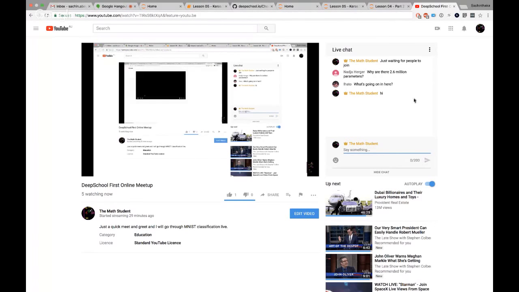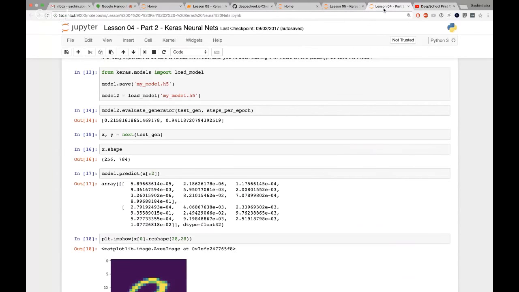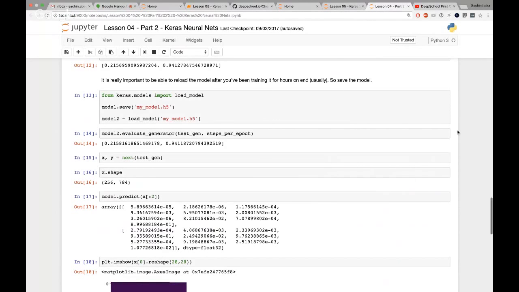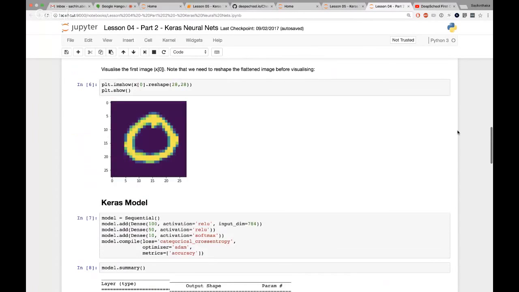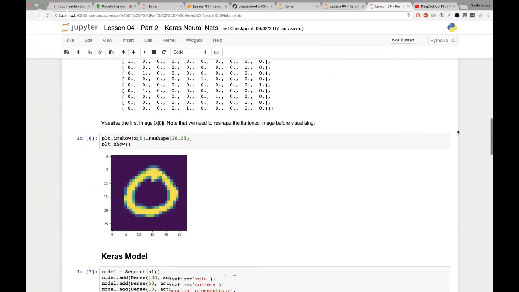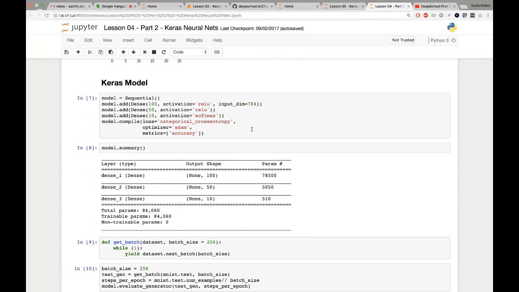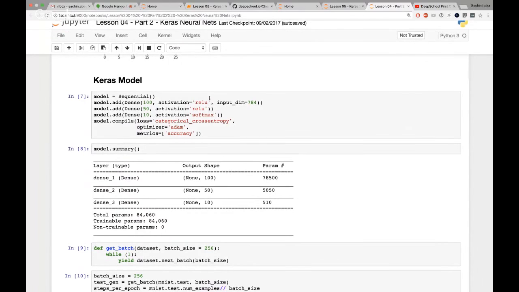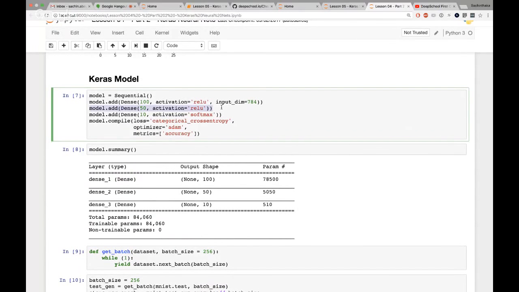But before I go, one thing that I did want to show you was, so please run through lesson 4, because one thing that I really wanted you to focus on in lesson 4 was the fact that I used pretty much the same structure.